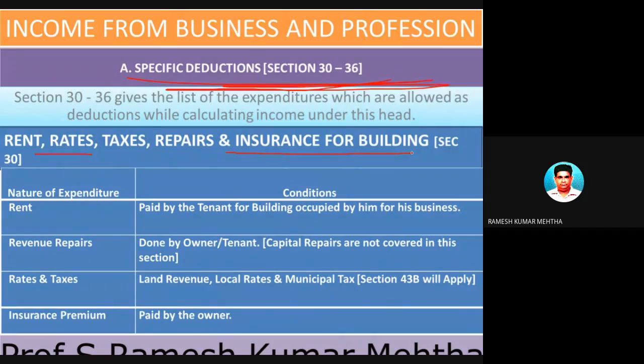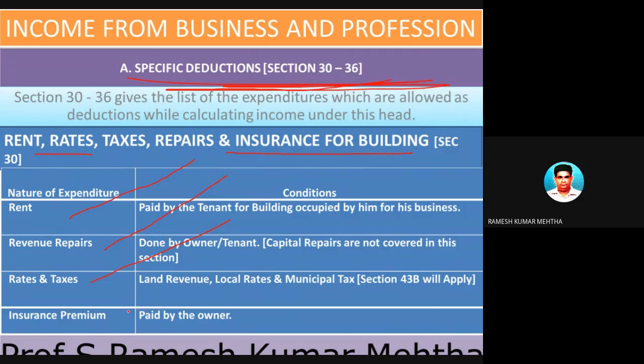So if there is a premises, whether it is a factory, manufacturing unit, administration building, or research and development building, there are so many buildings which are used in businesses. If you are paying rent for that, it is an admissible expenditure. In the same way, if some repairs are carried out on those properties, that is also an admissible expenditure. If you are paying taxes like municipal taxes or other taxes, these are also admissible expenses which can be shown on the debit side of profit and loss account.